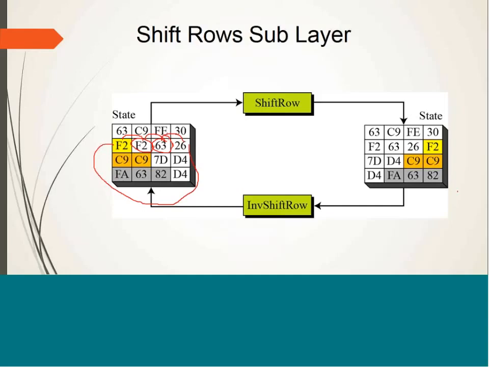As we have performed 2 byte left shift in case of the third row, when we are going to perform decryption, we are going to perform circular right shift by 2 bytes. So this is how the shift rows operation is performed.